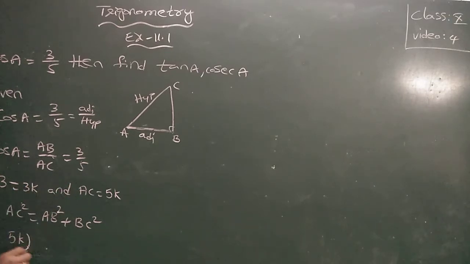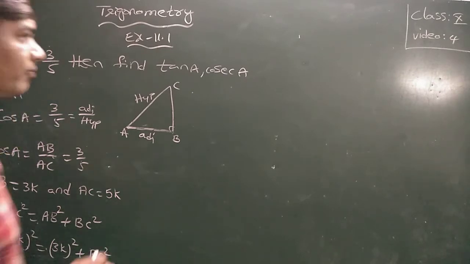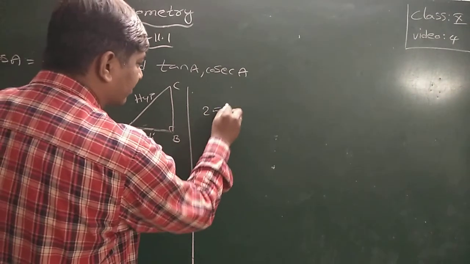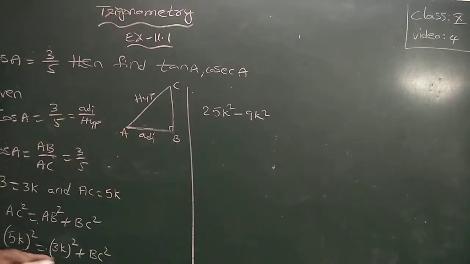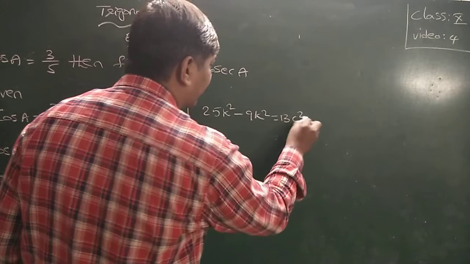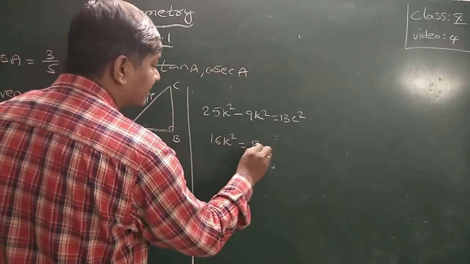AC is 5k whole square, equal to 3k whole square plus BC square. If I simplify, 25k square minus 9k square is equal to BC square. Now 16k square is equal to BC square.